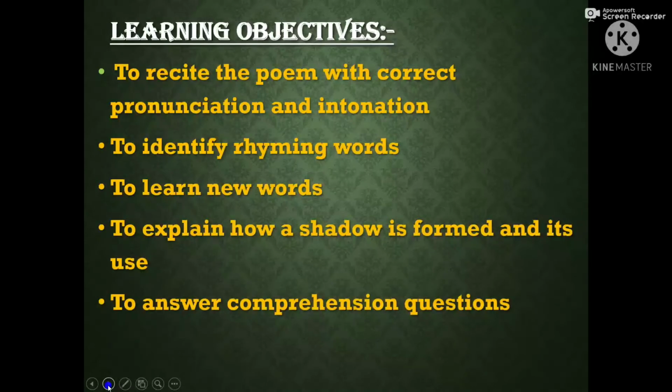Along with these objectives, we will also know some interesting facts about the shadow, and we will learn some grammatical items also from this video. So, without being late, let us start.